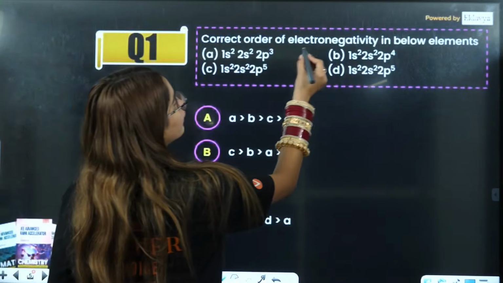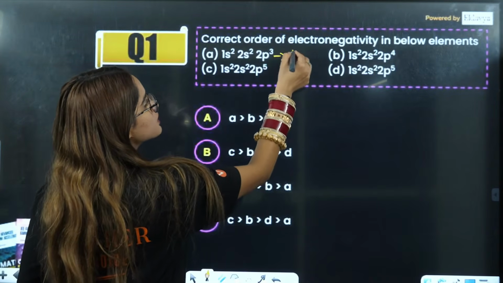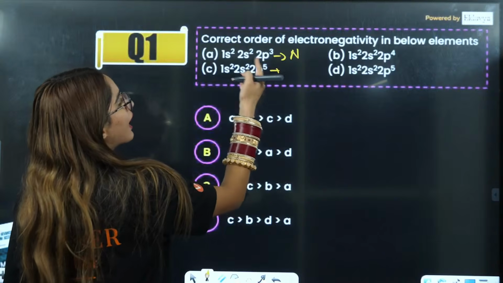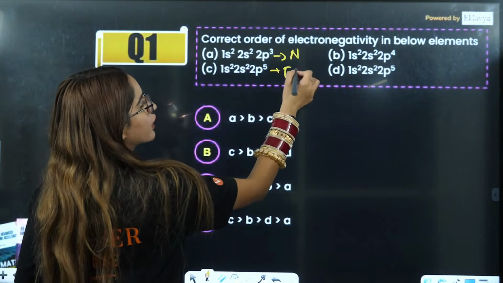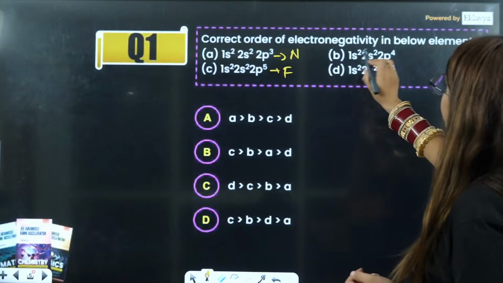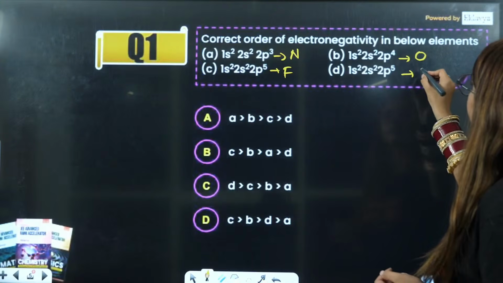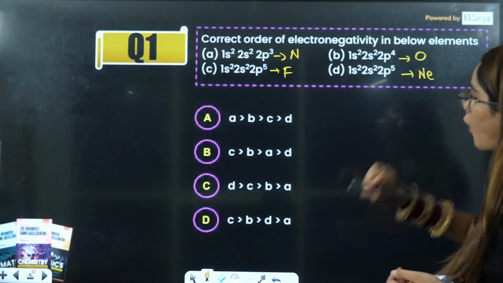So here it is the correct order of electronegativity. 3, 4, 5, 6, 7. That means we are talking about nitrogen. 5, 6, 7, 8, 9. That means here we are talking about fluorine. Fluorine has 9 atomic number. 4, 5, 6, 7, 8. That means we are talking about oxygen. 5, 6, 7, 8, 9, 10. That means we are talking about neon here.